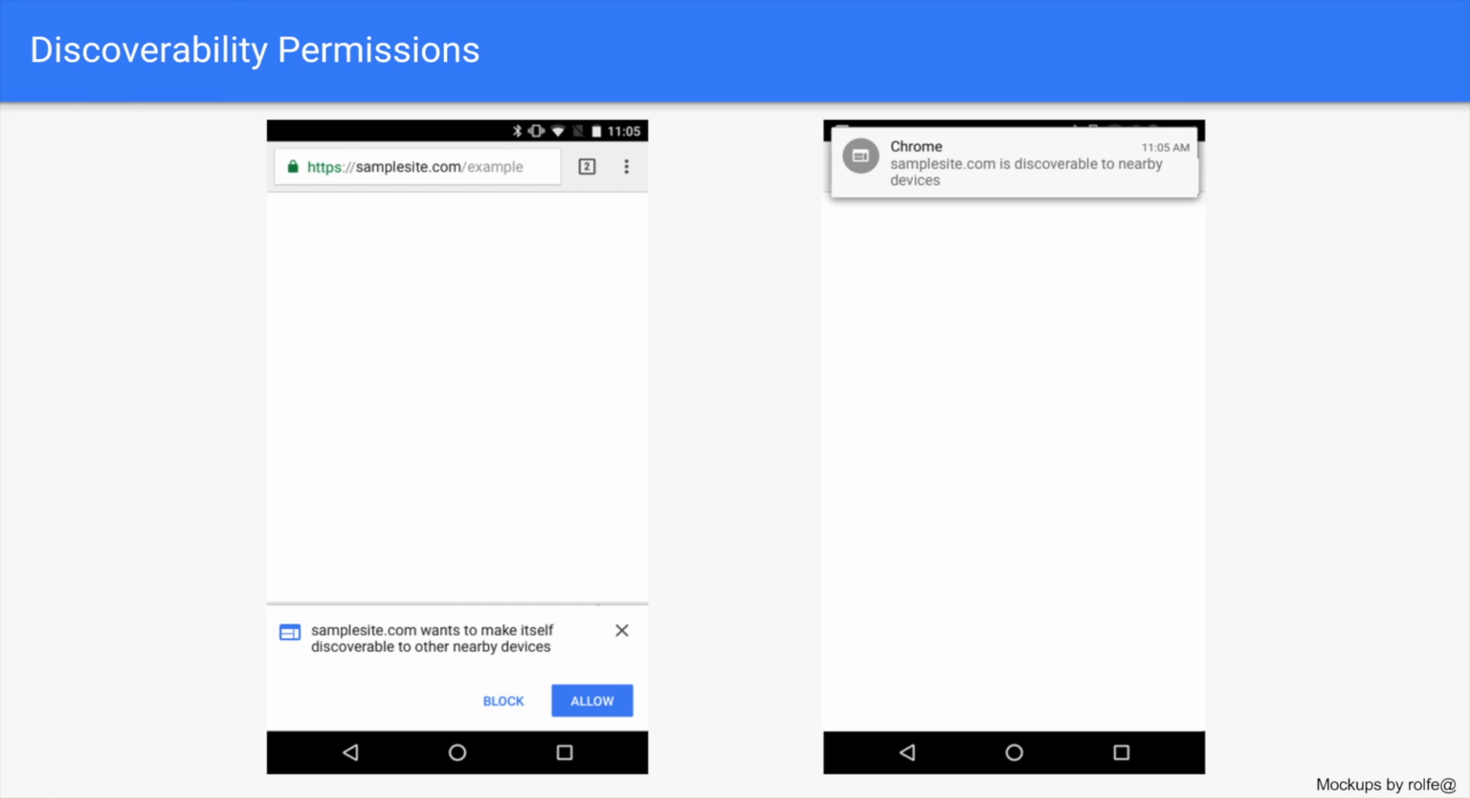If a site makes itself discoverable, that means leaking information about your activity to folks nearby, so it should ask permission first and let you know when it is discoverable with a notification.